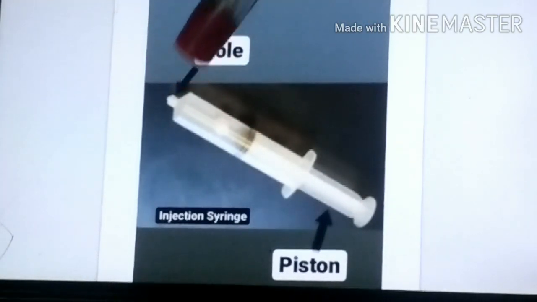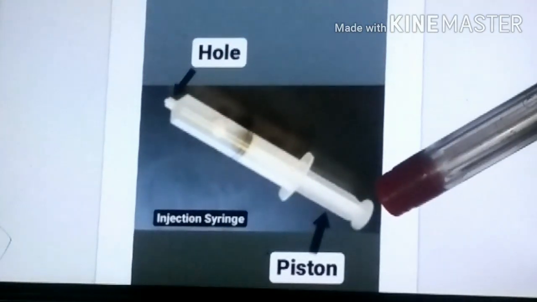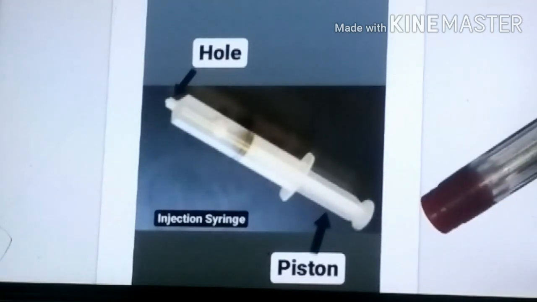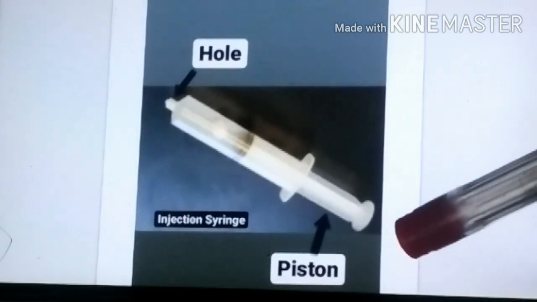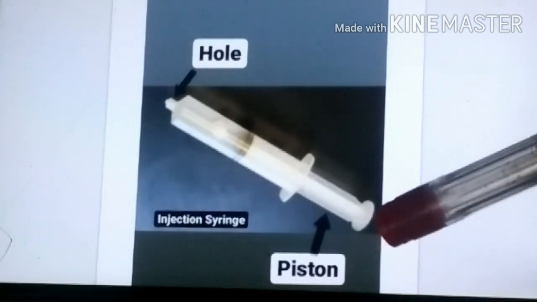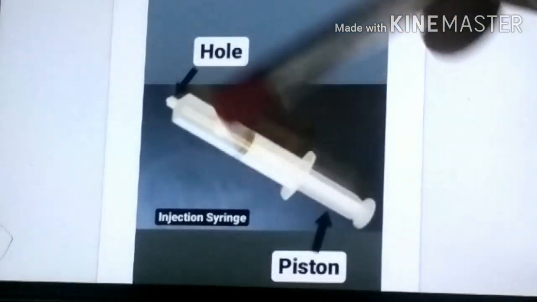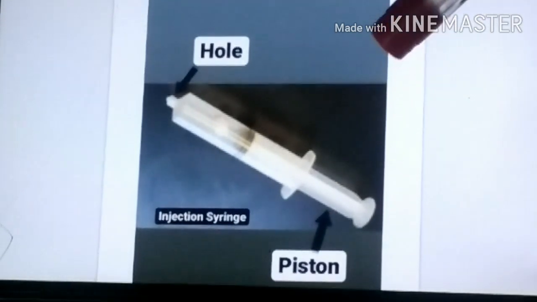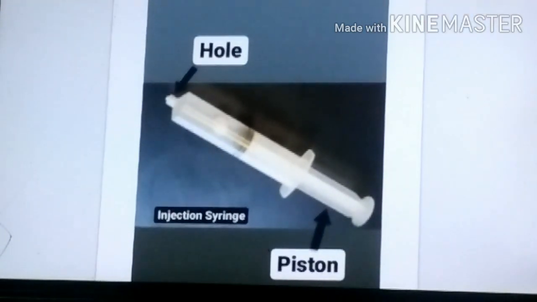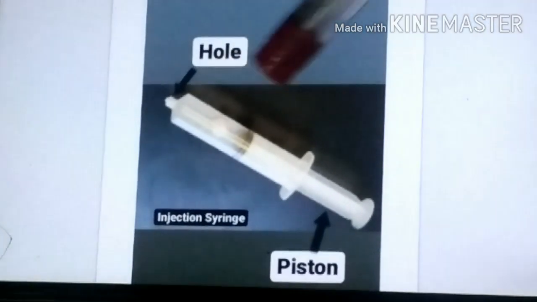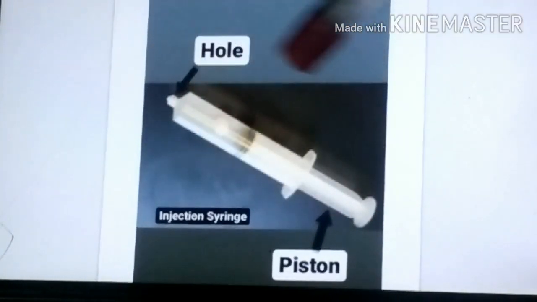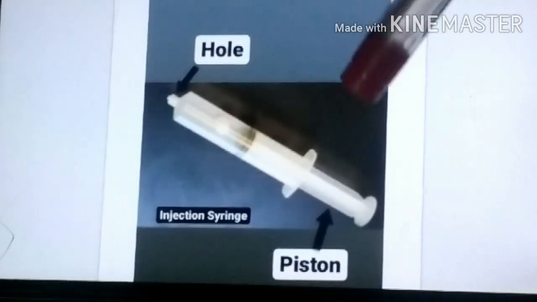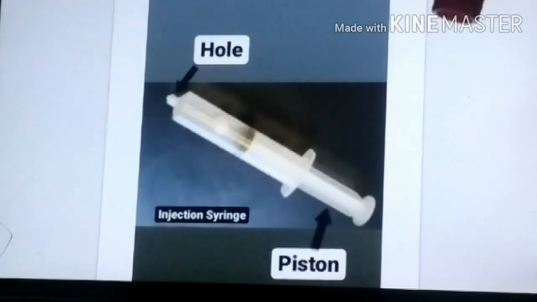This part is called the hole. And this which you pull out and push in is called the piston. With this injection syringe we will understand the concept called atmospheric pressure.